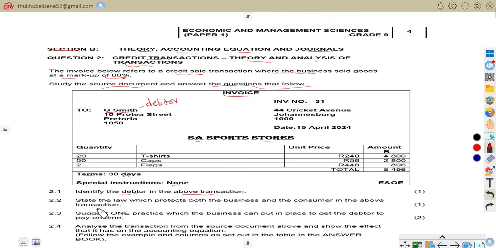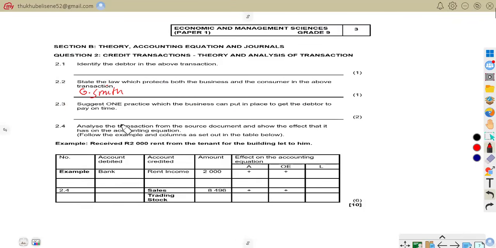Then the second question says, state the law which protects both the business and the consumer in the above transaction. The law that protects the business and the consumer is the National Credit Act. So we are to write it here.